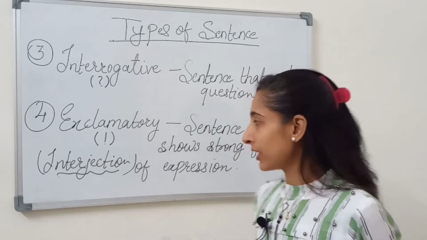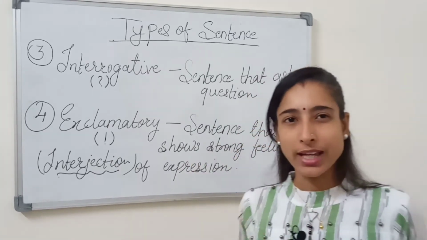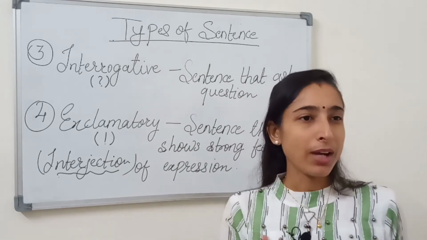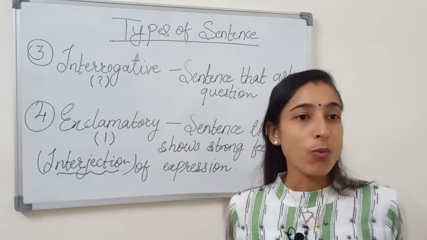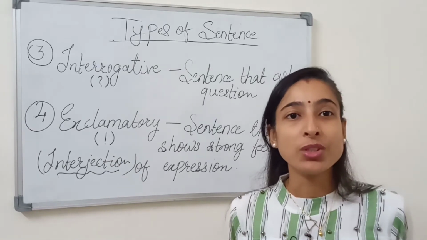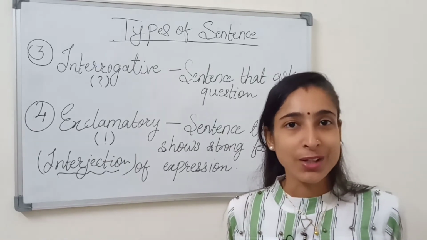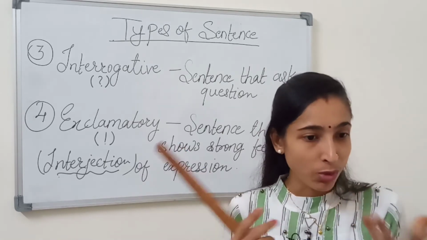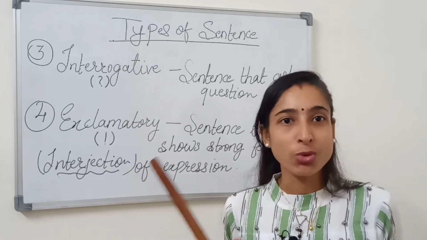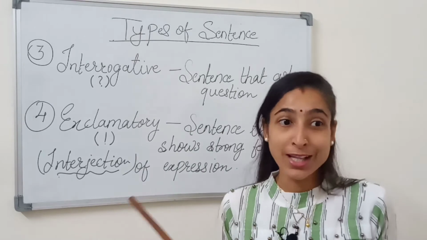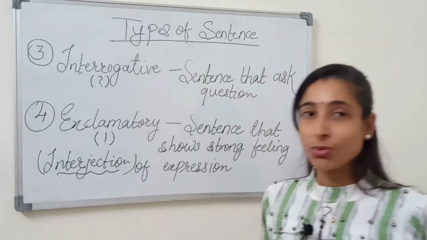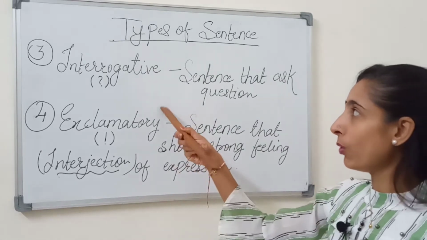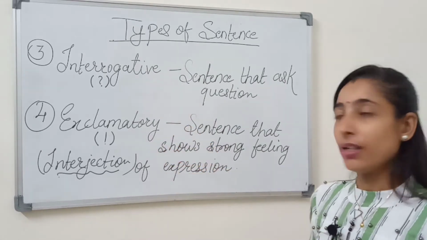So let's take one example of an exclamatory sentence. If I see some beautiful thing, what will I say? Wow, what a beautiful flower it is! What did I do? I have shown my wonder. I have shown my strong feeling that yes, the flower is very wonderful. So I think students, you must have cleared both types of sentence.